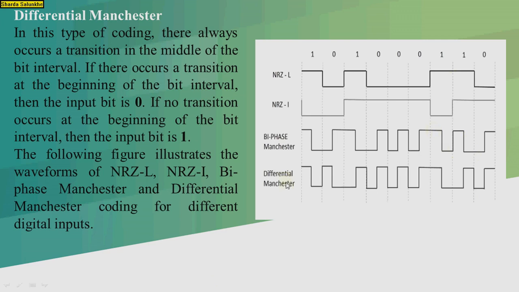And differential Manchester. If 1 is available, the transition is from high to low. Again 0 is available, it is from high to low, and 1 is again available, so it is inverted, low to high, again 0 low to high. So this is the differential Manchester.